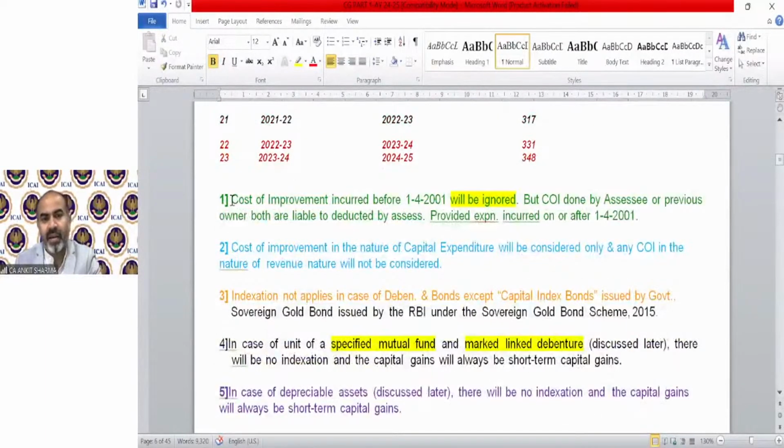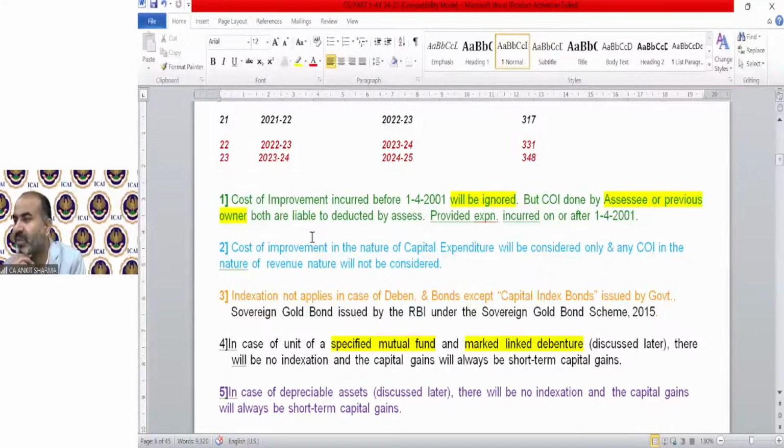You can see that cost of improvement incurred before 1/4/2001 will be ignored, but cost of improvement done by the assessee or previous owner, this previous owner meaning the case we just discussed, so any cost of improvement done by the owner after 1/4/2001 needs to be deducted.